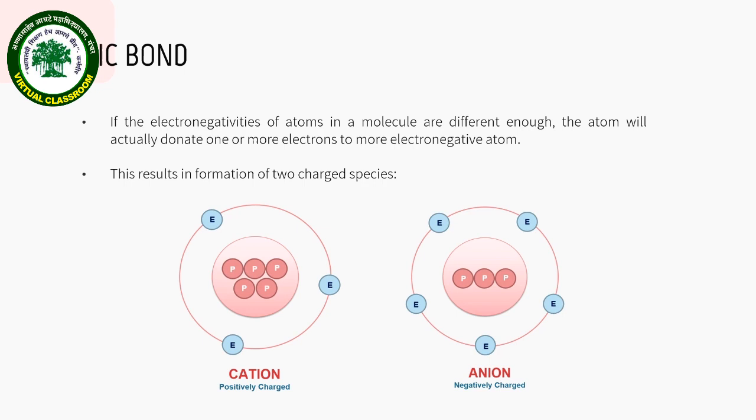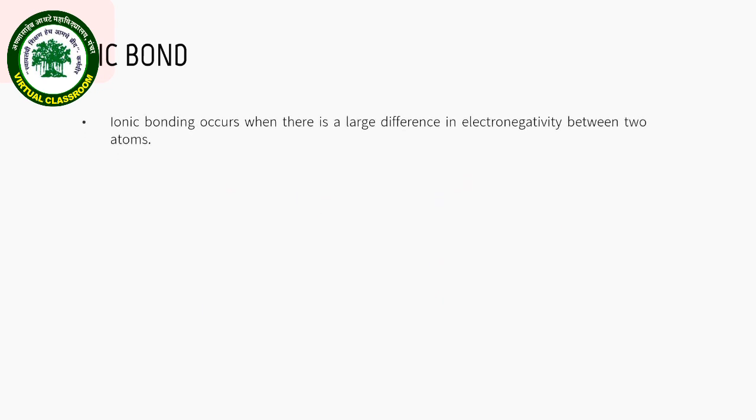As a result of becoming oppositely charged, these ions are now attracted to each other through electrostatic attraction. This attraction holding these two oppositely charged species together is called an ionic bond. Hence, ionic bonding occurs when there is a large difference in electronegativity between two atoms, unlike covalent bonds, which are formed between atoms with smaller differences in electronegativity.